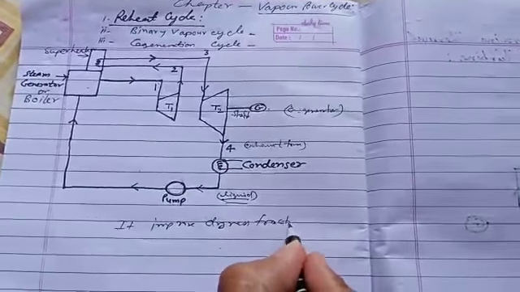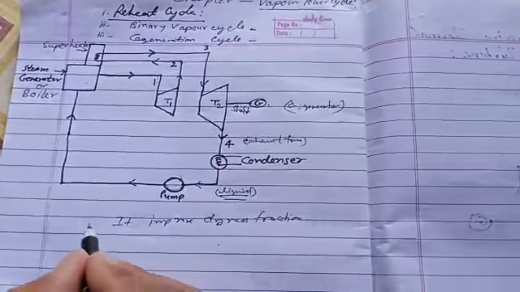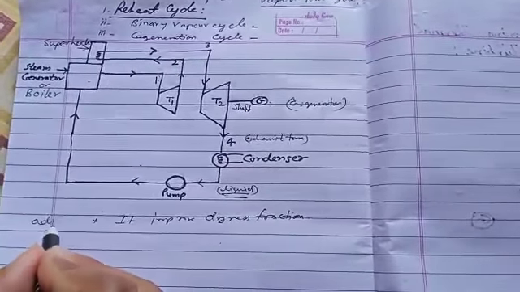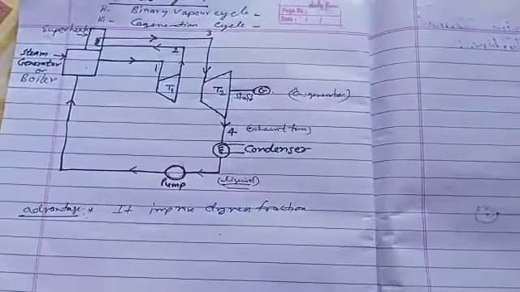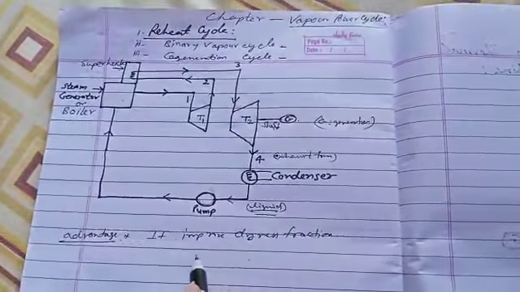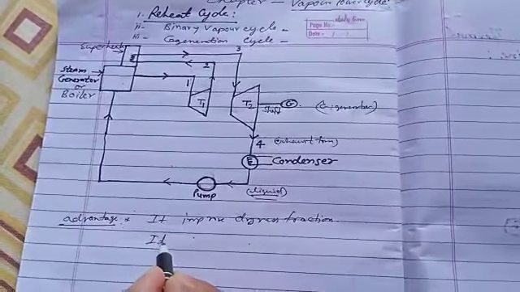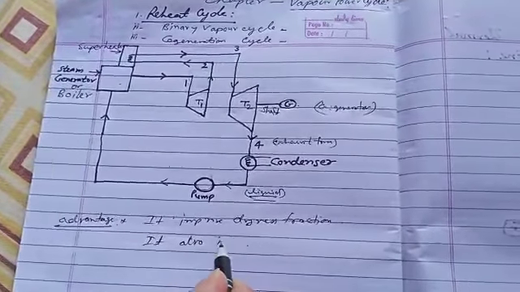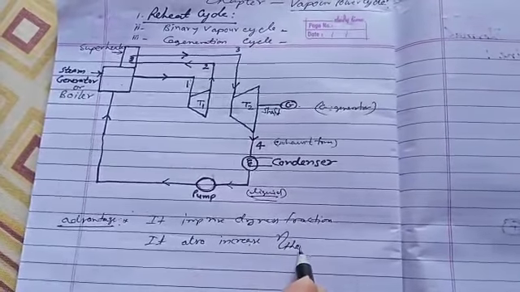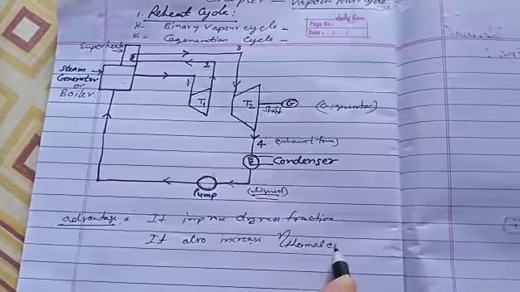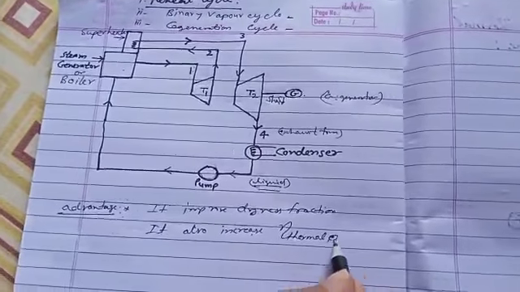That is only advantages we consider as advantages. It also increase thermal efficiency of the plant.